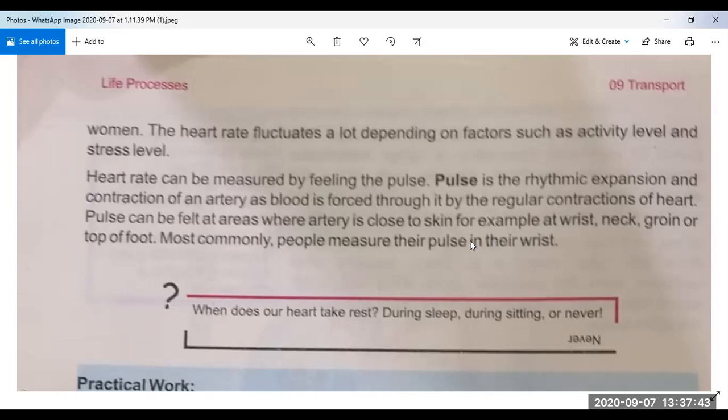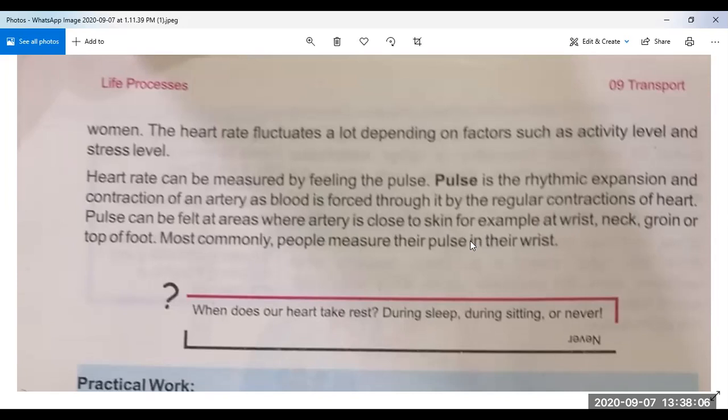What is a heartbeat? What is heart rate and how can we measure it? We can measure heart rate with the help of pulse. And what is a pulse? Pulse is an artery which is directly attached to the heart.